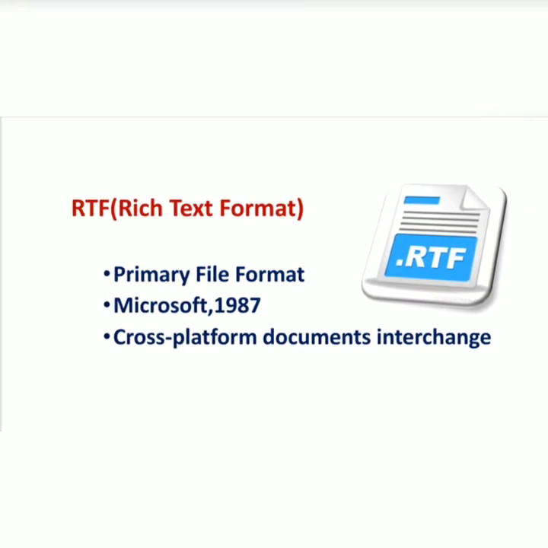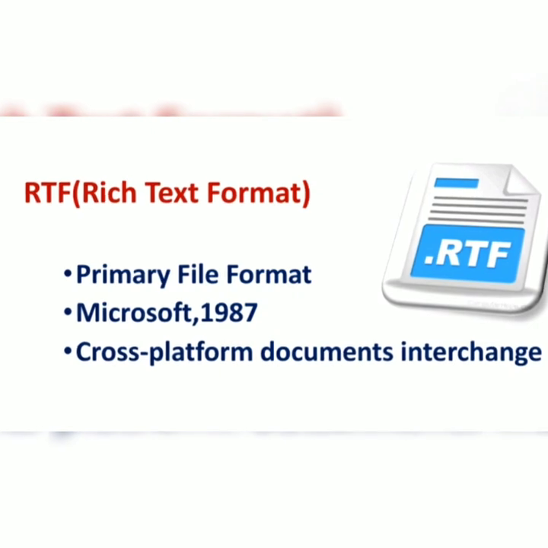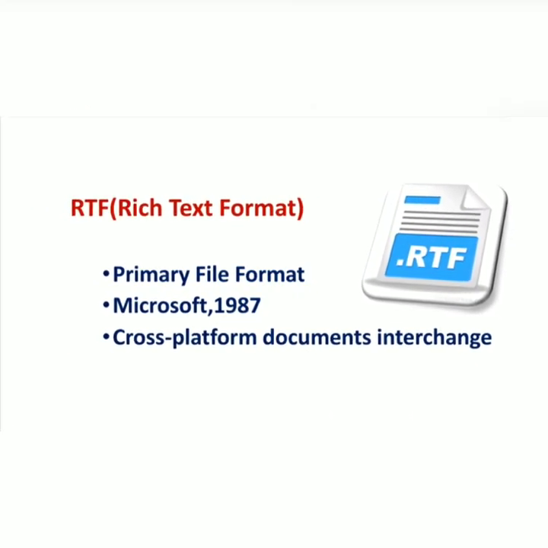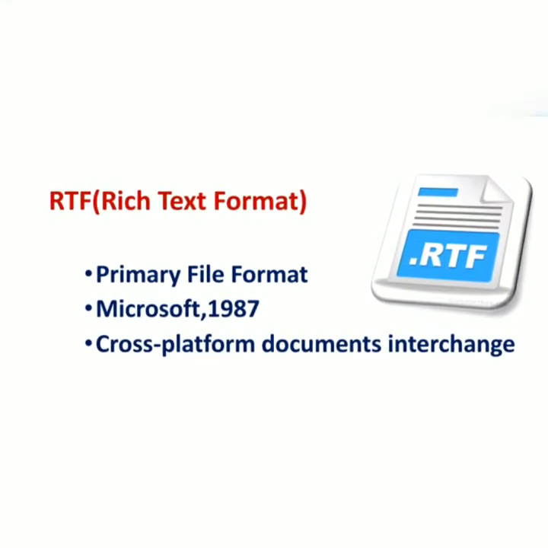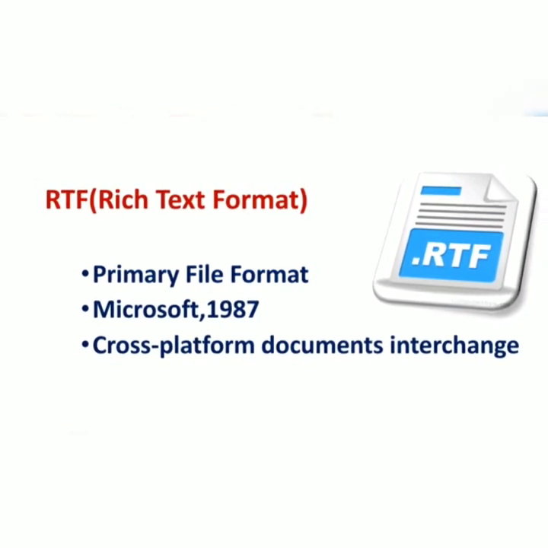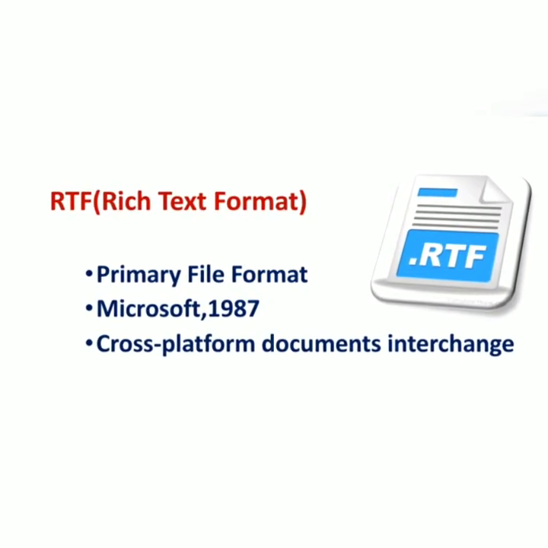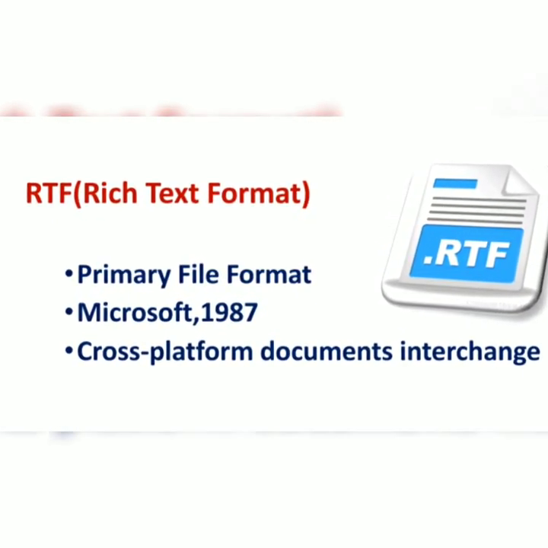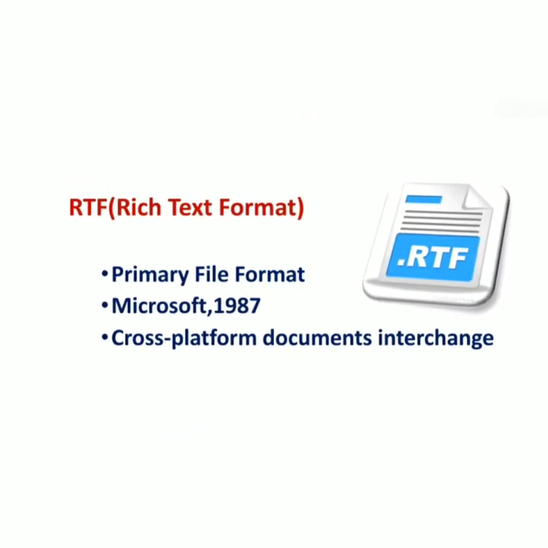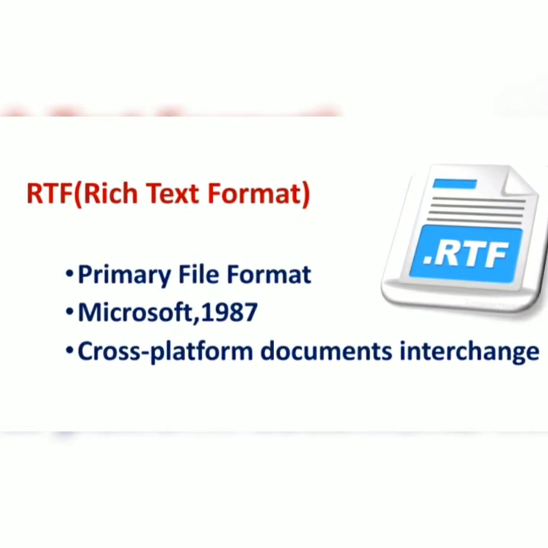You might have noticed that when you copy a file from your friend's computer to your computer and open that file on your computer, you may get some image formats, otherwise some box-like images. This is because of the difference in the versions of your computer and your friend's computer. The difference may be in the applications, otherwise in the operating system. Your friend may use a different version of the operating system, or a different operating system, like he may use Windows and you might be using a Linux based operating system.